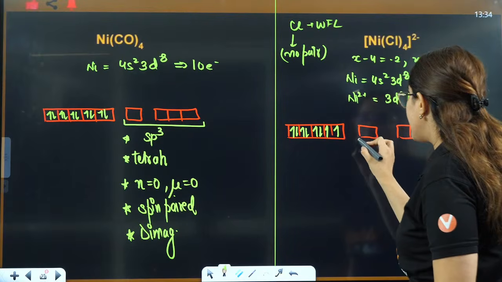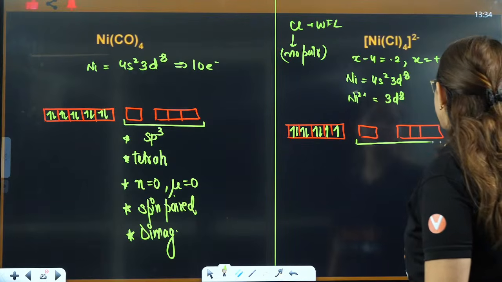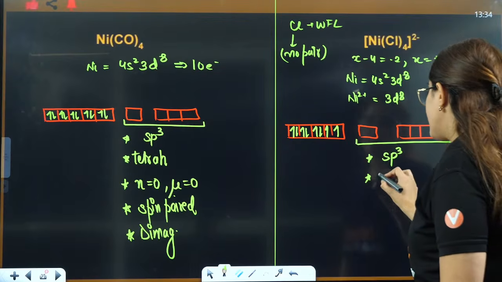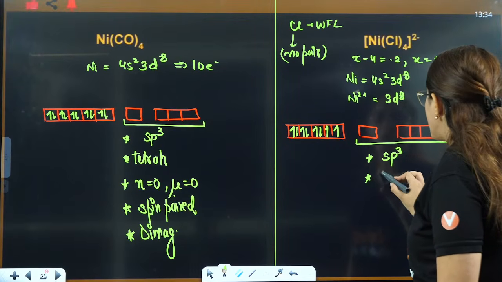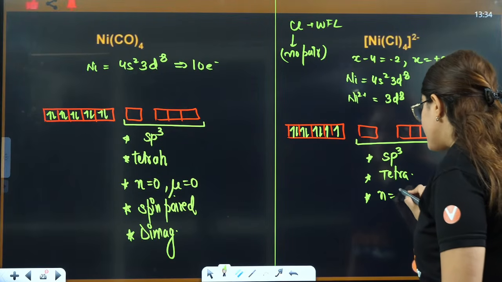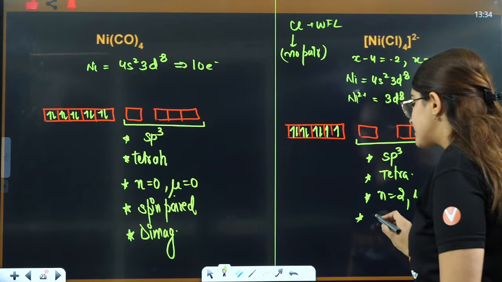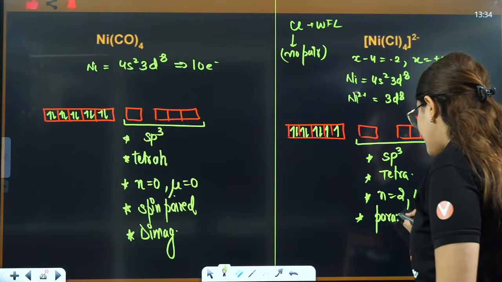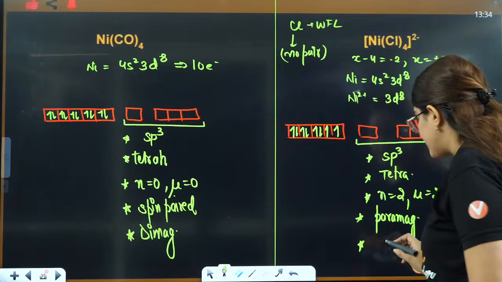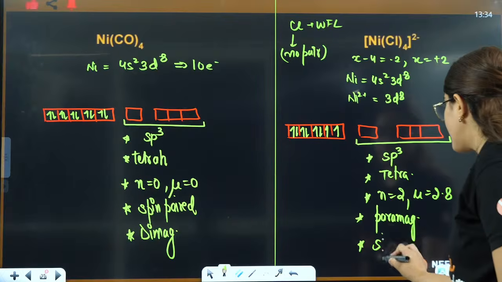Now you can see again here, with chlorine it is sp3 only, tetrahedral only, but here the number of unpaired electrons is 2. That means mu is equal to 2.8. That means this is going to be paramagnetic. That means spins are free. Free spins means unpaired spins are there. So we can say spin free complex.